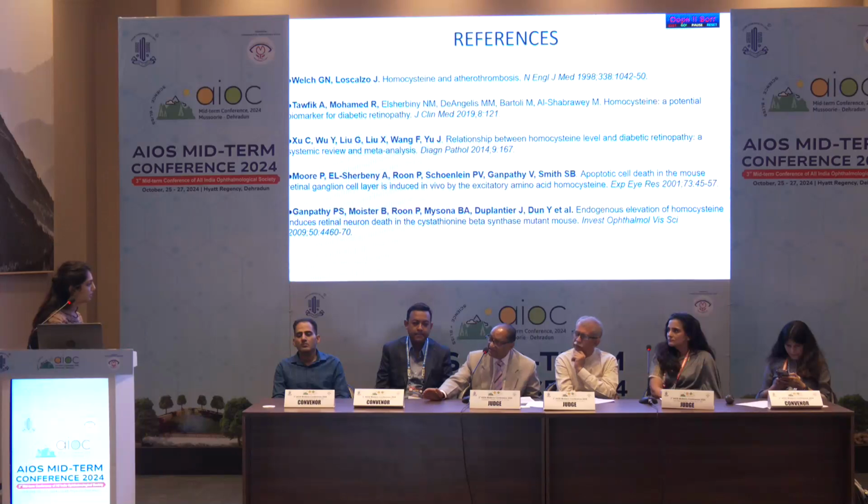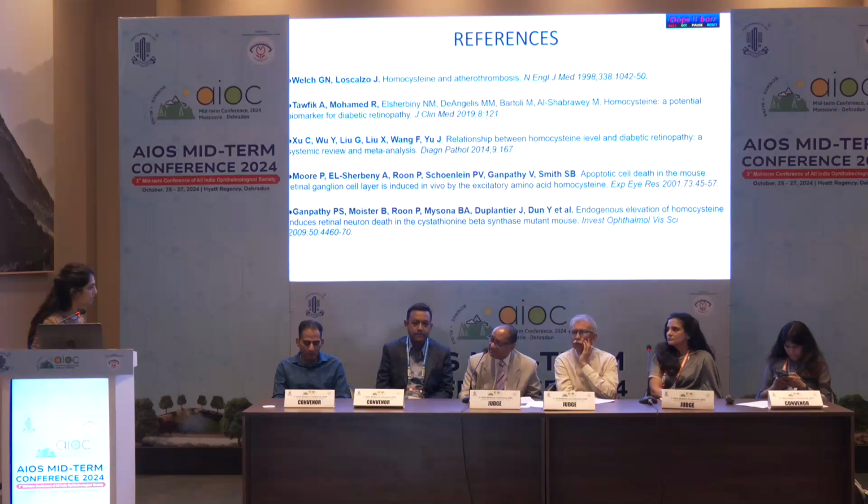Is there any study of two groups, in which homocysteine level was decreased in one group, and in the other group no treatment was given for the increased level of homocysteine, and the course of diabetic retinopathy was affected? Do you have any idea about that? There was a study in which it was shown that folic acid supplementation treated hyperhomocystinemia, and there was a decrease in the progression of the disease. There was a study shown, but still studies are being done to prove this.